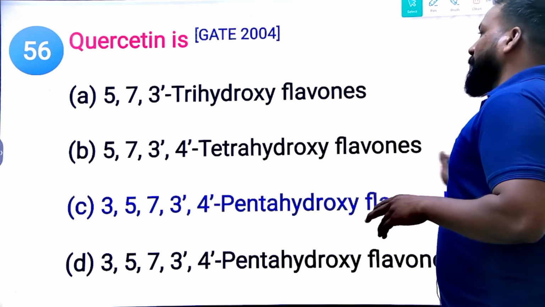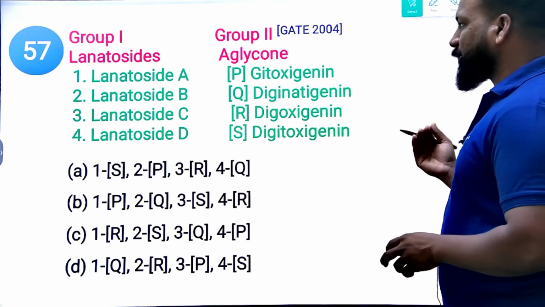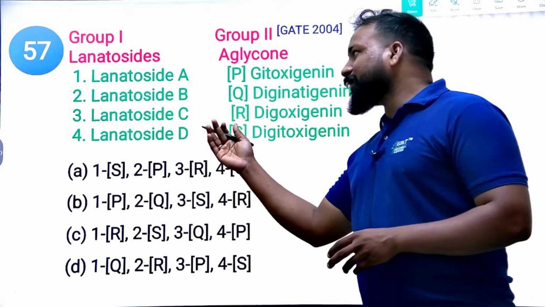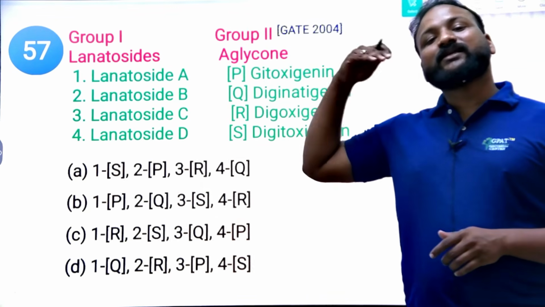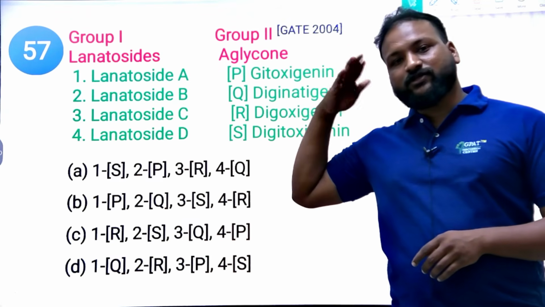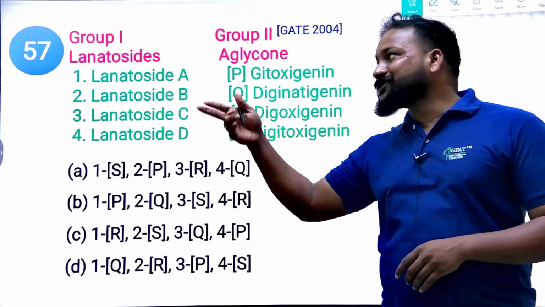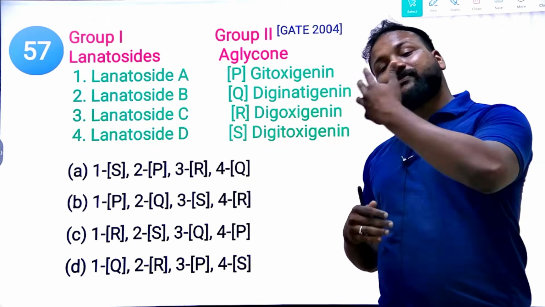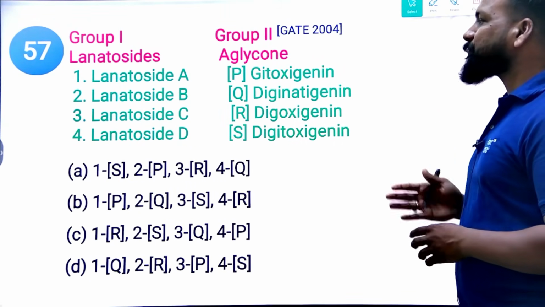Check the structure. Next, group 1 and group 2, in that the lanatosides and a glycan part. Lanatoside A, B, C, these are all from Digitalis. Digitalis upon hydrolysis gives its derivatives like the lanatosides, also known as purpurea glycosides. Purpurea glycoside A is known as lanatoside A, purpurea glycoside B is known as lanatoside B, and it goes on like that. Now tell me their corresponding aglycones.